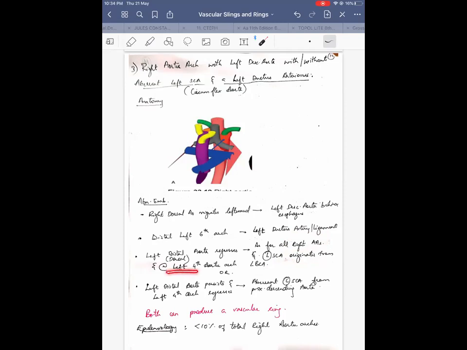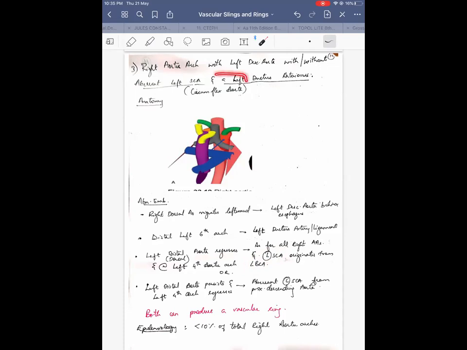The more important structure for the left subclavian artery to be a part of the left brachiocephalic artery or to be closely associated with the left common carotid artery is the left fourth aortic arch. Because the left fourth aortic arch can be normal and the left distal aorta only regresses, so the left subclavian artery is a part of the left brachiocephalic artery in that case.